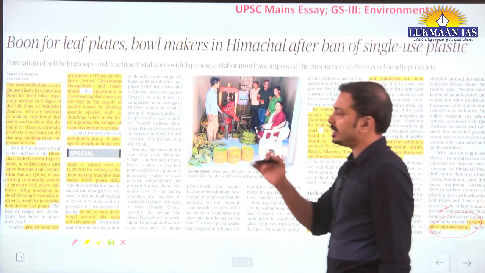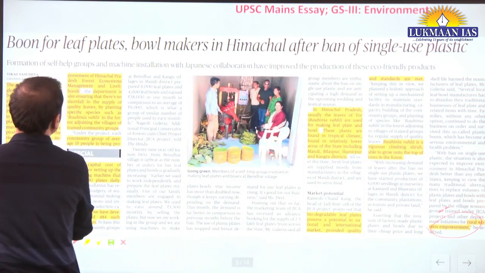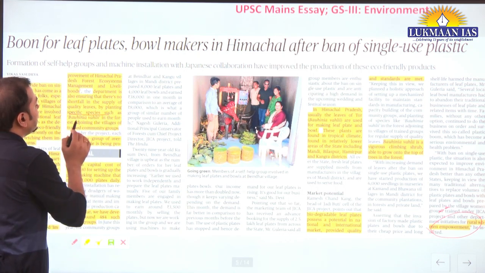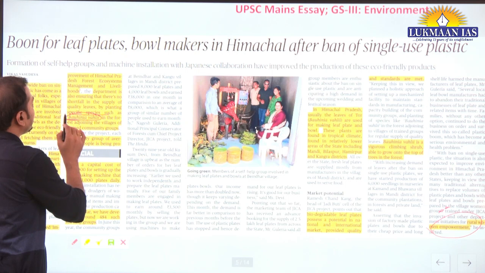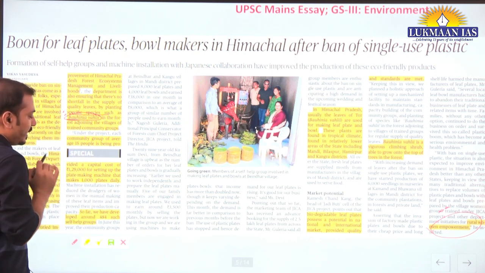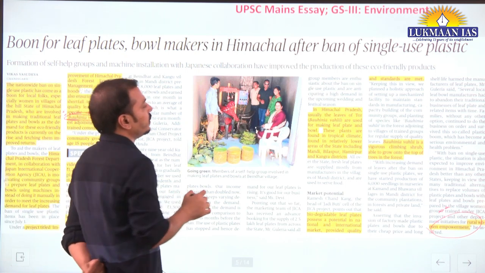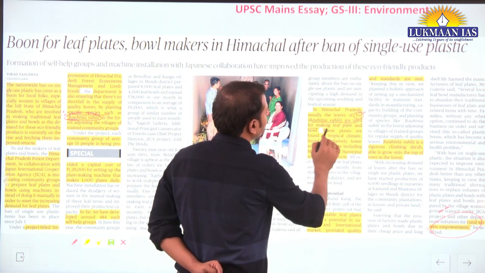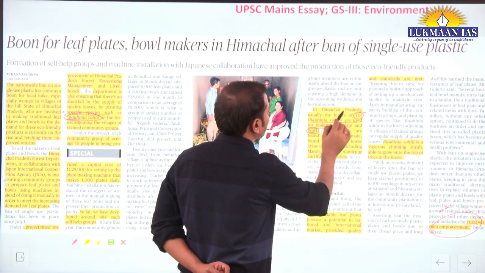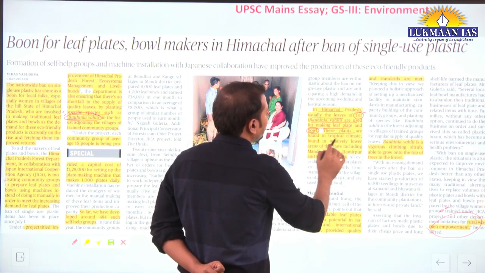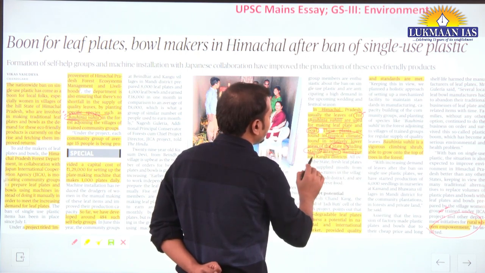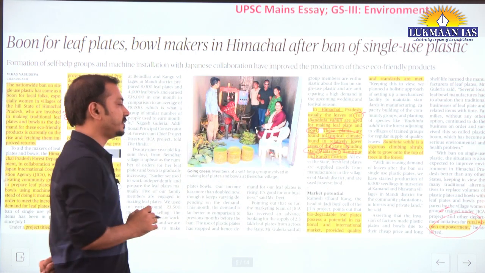Now, a specific tree species is mentioned here, you should know that. The government is promoting planting of this specific species, Bauhinia vahlii. Okay, the name of the tree you should know. It is locally known as tor, T-O-R. It is used for making leaf plates and bowls in Himachal Pradesh. These plants are found in tropical climate, in relatively lower areas of Himachal Pradesh, including Mandi, Bilaspur, Hamirpur and Kangra districts.